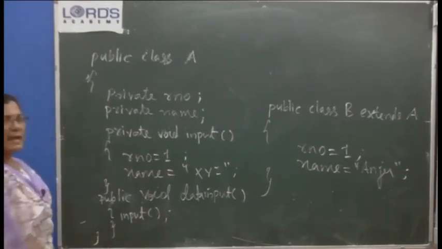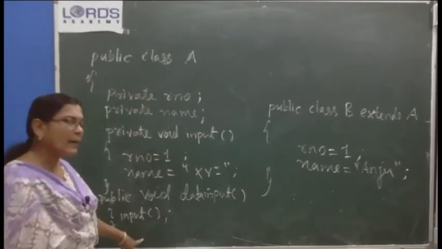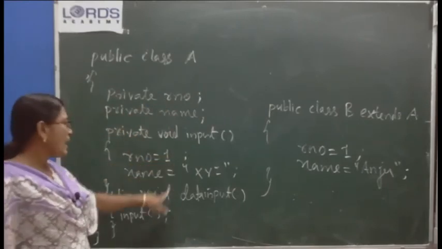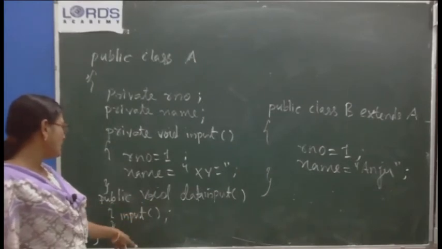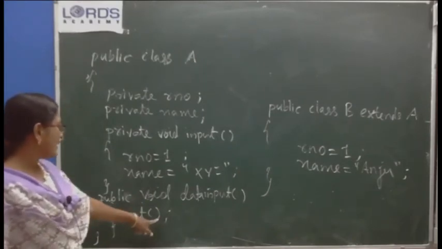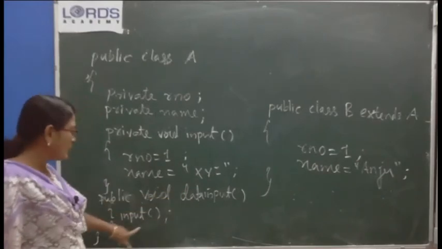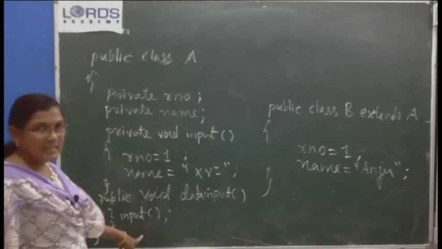Okay. So I have written a public method in the class. If I want to provide accessibility to these variables and this private method, I have to write a public method.